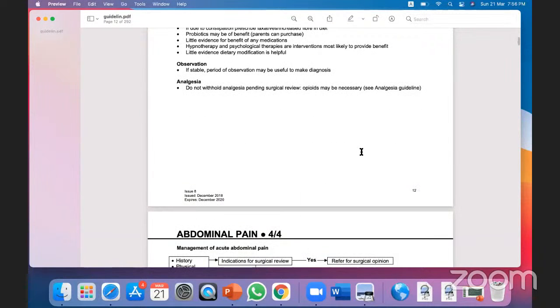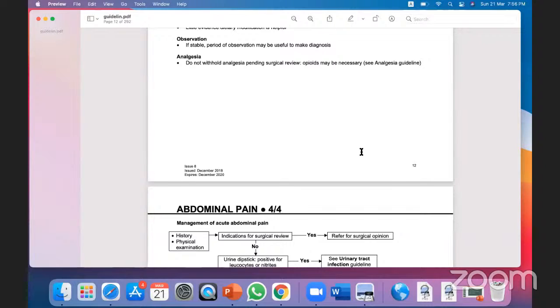Clear? Analgesia is sometimes important, but remember, if the child is in severe pain, suppose acute appendicitis, the question may come like this: a child with severe pain in the right iliac fossa and rebound tenderness present. Now what is the first line management? Call the surgeon, or oral morphine or IV morphine? The answer should be IV or oral morphine before calling the surgeon. Why? Because pain is an emergency just like airway, breathing, circulation. This is a palliative question. This is a pain related topic.